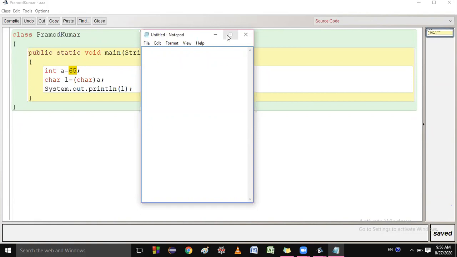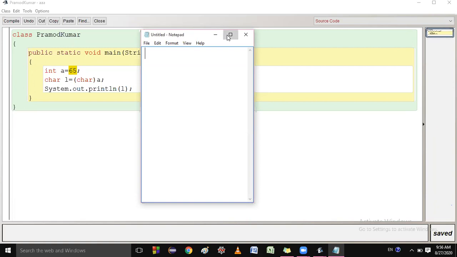What are the conversions, students? It means if you do explicit type conversion, suppose converting a big data type to a small data type, and you do not write the type cast operator, then there will be an error.